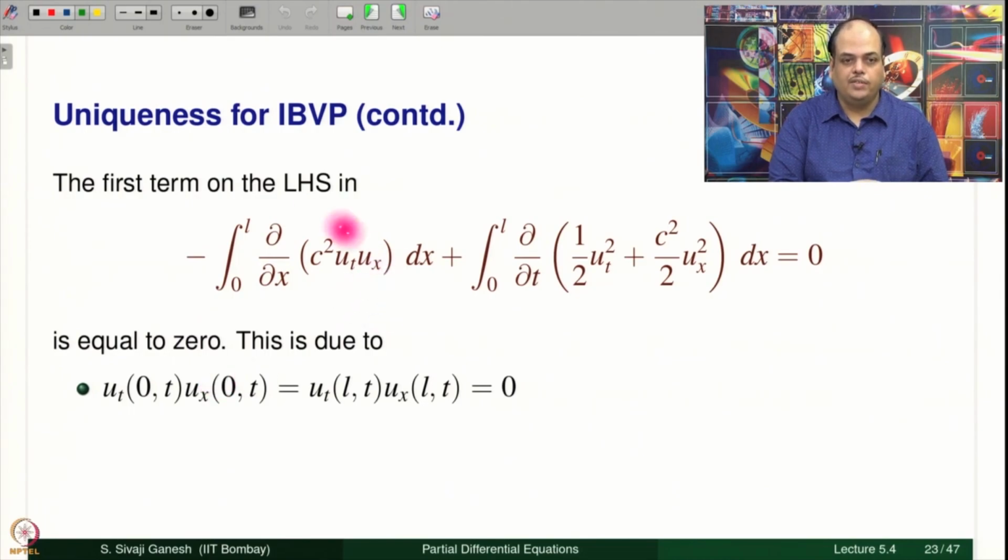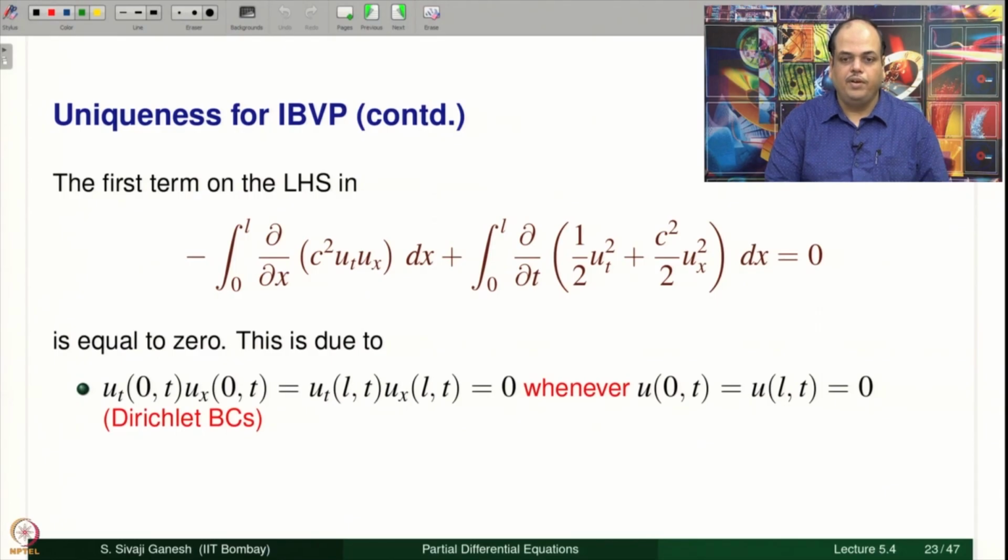So ut ux values at L and at 0, that is what we have written here, ut of 0t, ux of 0t, and both of them are 0 because we know that u of 0t and u of Lt are 0 because of the Dirichlet boundary conditions. Therefore, ut of 0t is 0 and ut of Lt is 0. Therefore, this product is 0. Therefore, this term will reduce to 0.